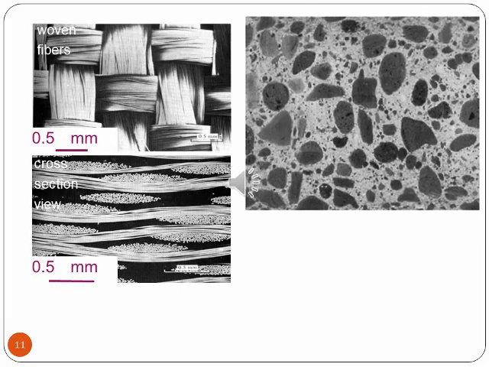So this is an electron microscope image of the composite material. You can see the woven fibers and its cross section on the left hand side, and on the right hand side you can see flake shaped composite material.